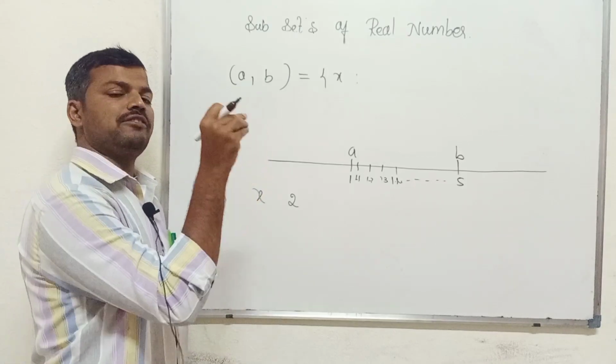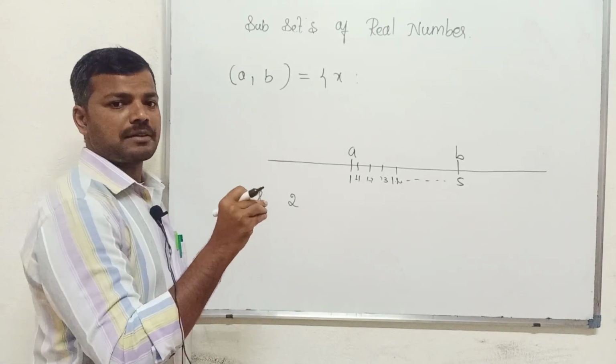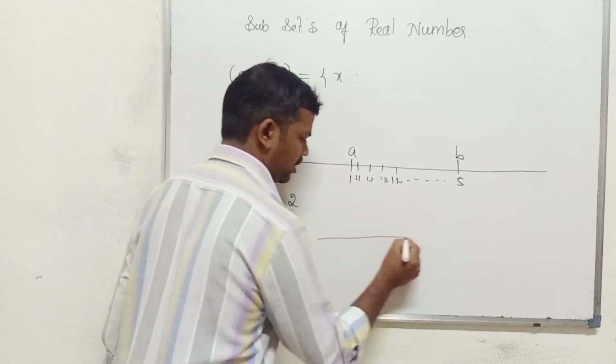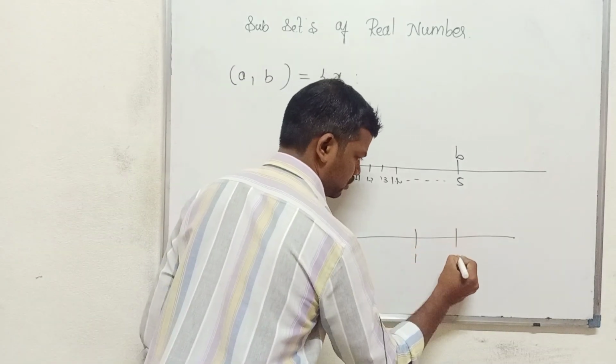Mathematically we have to state that, how we are representing it. Now see, for example, we know already about numbers like 1, 2.